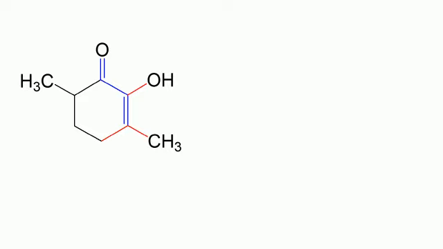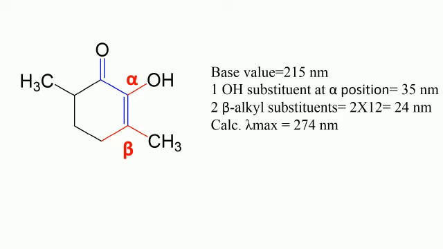Consider this example where we can see there are three substituents attached to the conjugated double bonds. One is hydroxy substituent at alpha position and two alkyl substituents at beta position. So the base value is 215 nanometer. One hydroxy substituent at alpha position contributes 35 nanometer. Two beta alkyl substituents contribute 24 nanometer. Therefore, the lambda max of this molecule is 274 nanometer.